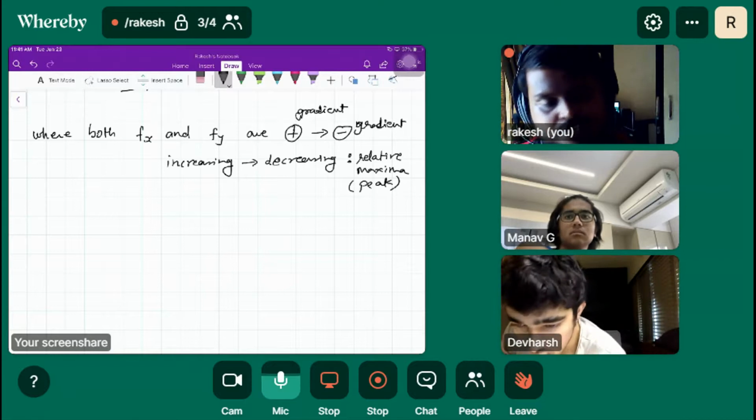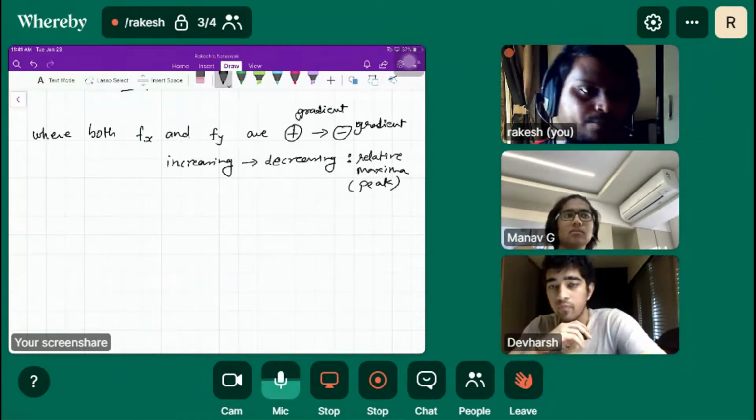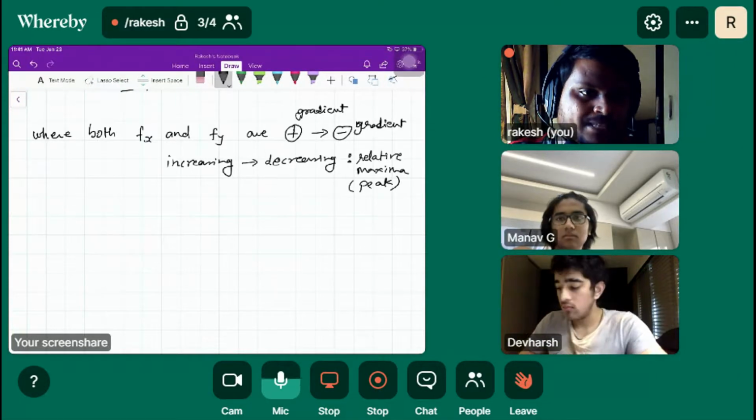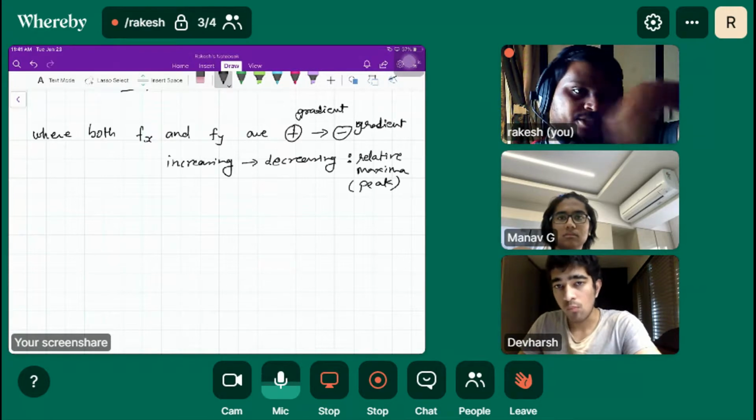The absolute peak is a different concept altogether. We will have only one absolute peak, or global maximum, but we never discuss it because we always discuss things in a local area.